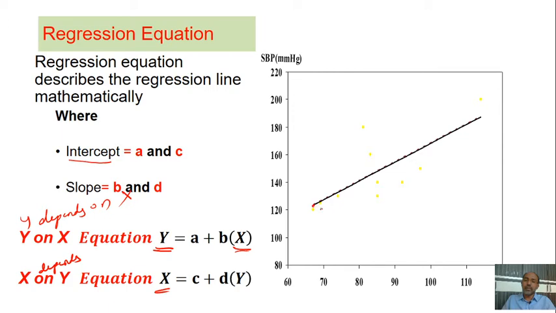From this point, a straight horizontal line is drawn, and the gap from zero to this point on the graph is what we call the intercept.